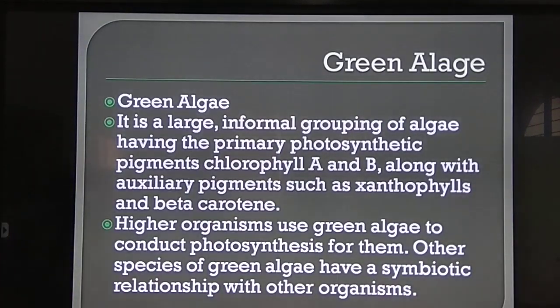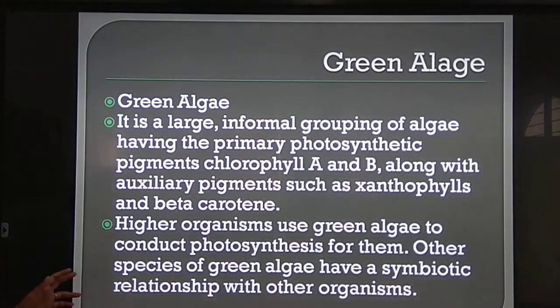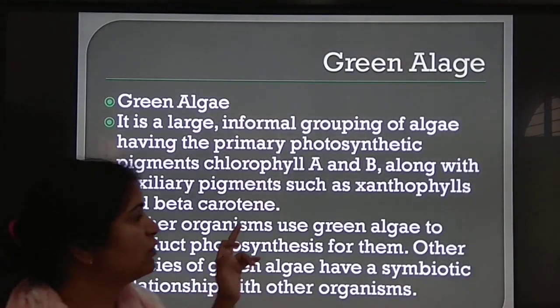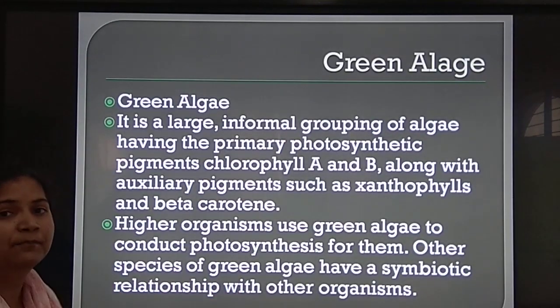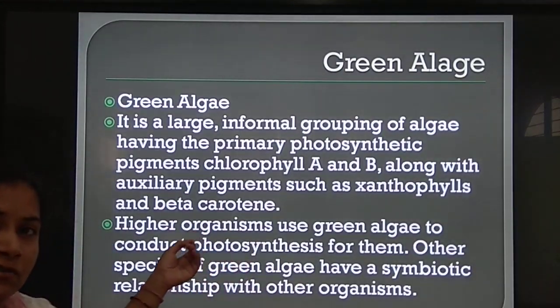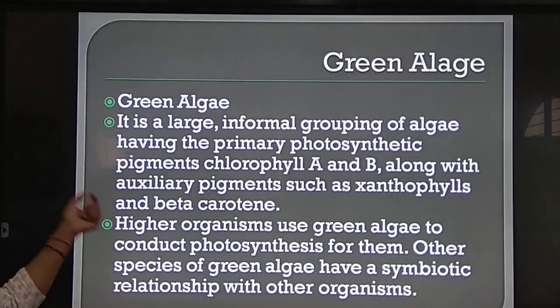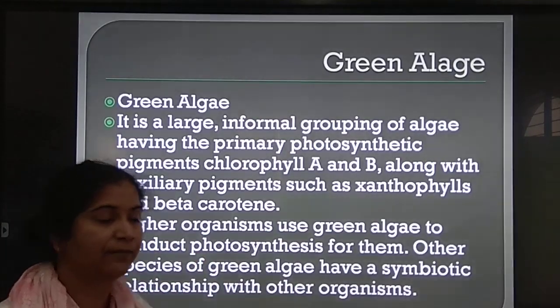Now green algae. Green algae is a large informal group of algae having the primary photosynthetic pigments chlorophyll A and chlorophyll B. So in green algae, just like green plants, the most prominent pigments are chlorophyll A and chlorophyll B, along with auxiliary pigments such as xanthophyll and beta carotenes.